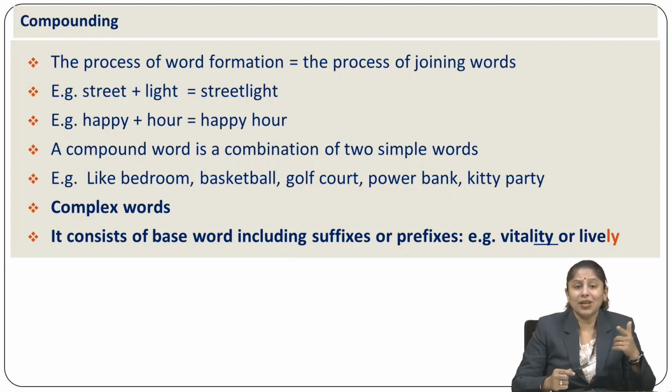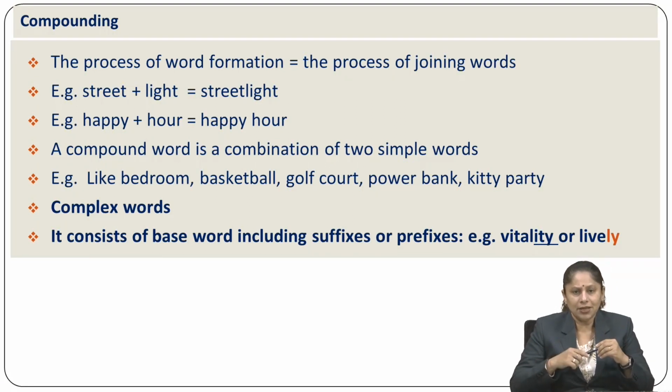like street plus light, street light. Happy plus hour creates happy hour. Bed plus room, which I had given you earlier, bedroom. Basketball, golf court, power bank, kitty party. These are compound words. The process of word formation is actually the process of joining words merely.